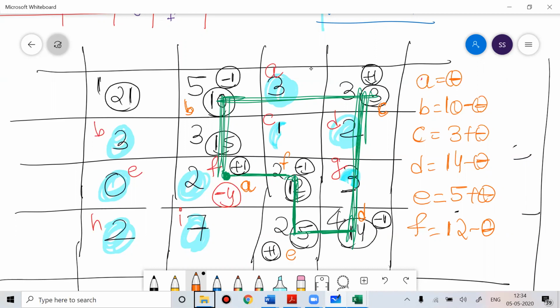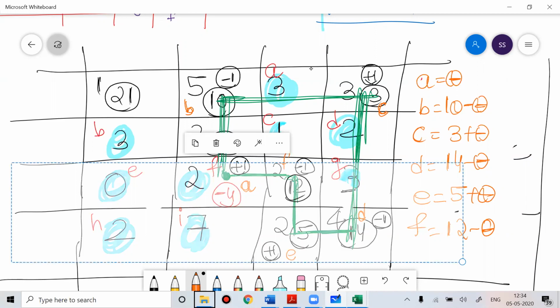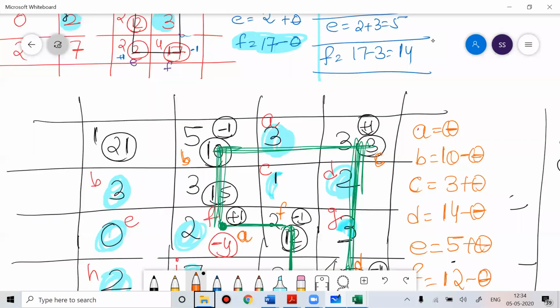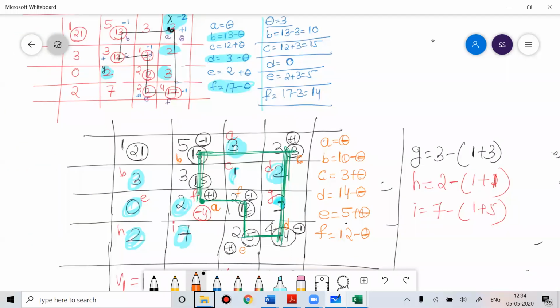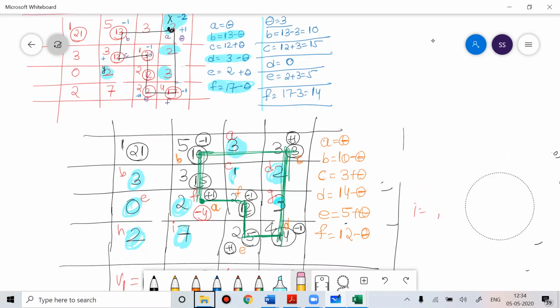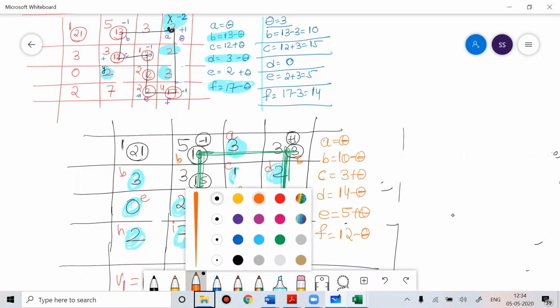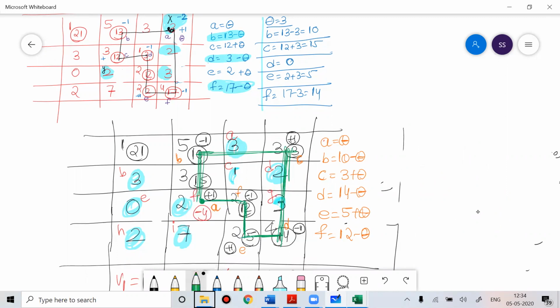Anyone have doubt? You can see these values.